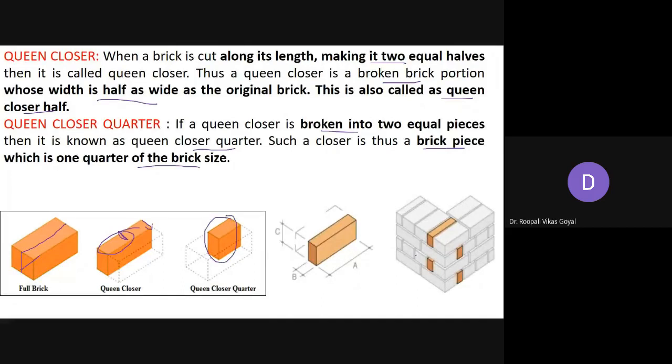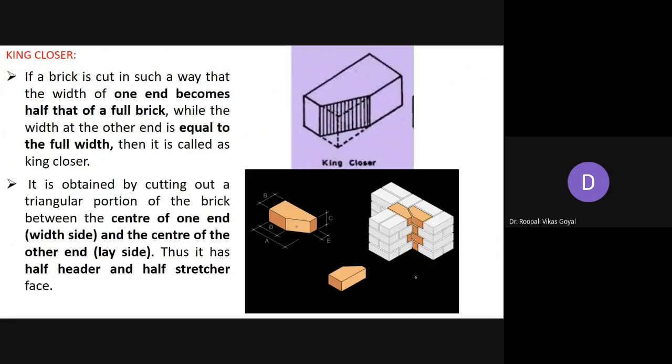So this type of queen closer can be utilized. And in alternate courses, all the joints should be in a vertical line. But alternate courses उसका joint vertical line में आना चाहिए, उसके लिए हम queen closers normally at the end course we are generally using.